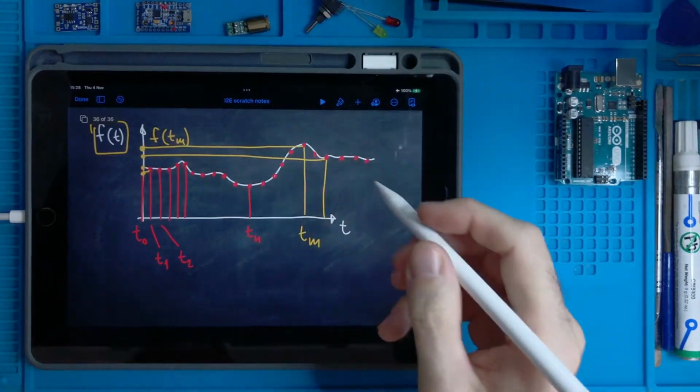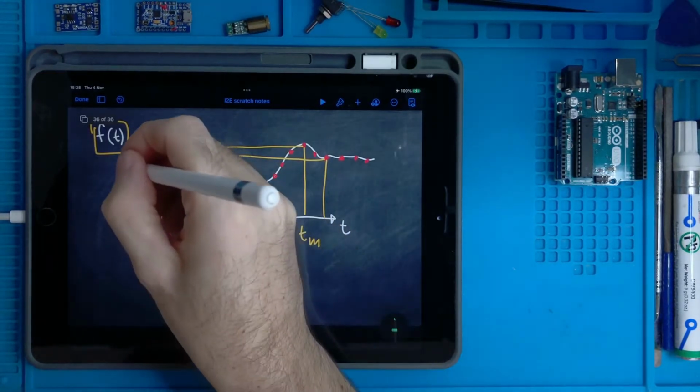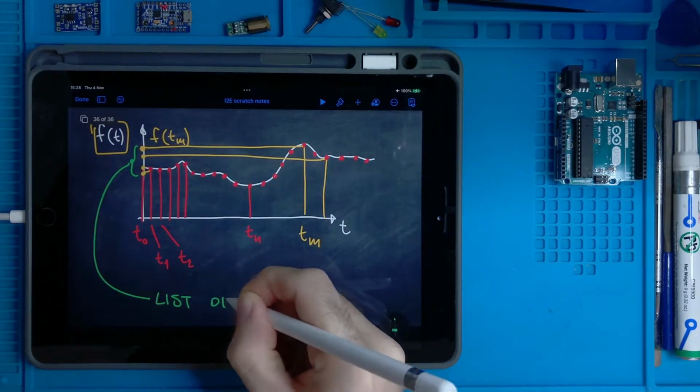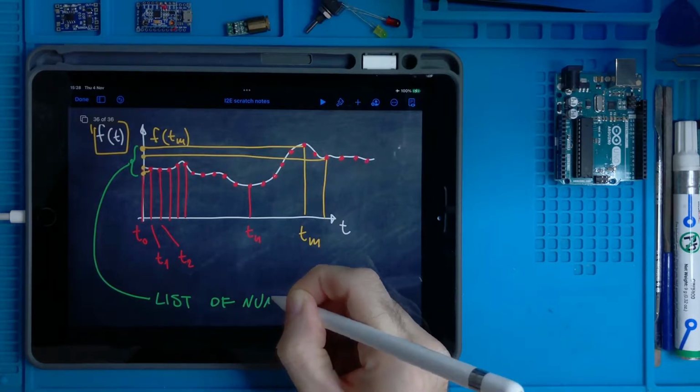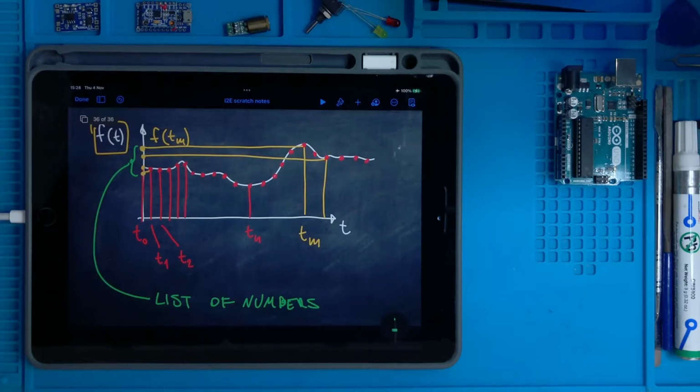So we have here a list of numbers representing our function of the time, which is our signal of interest.